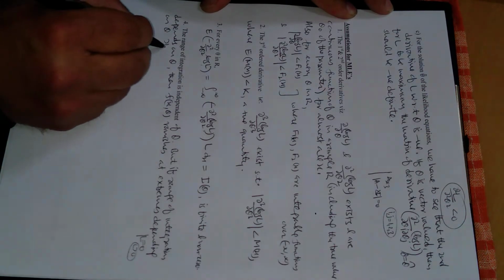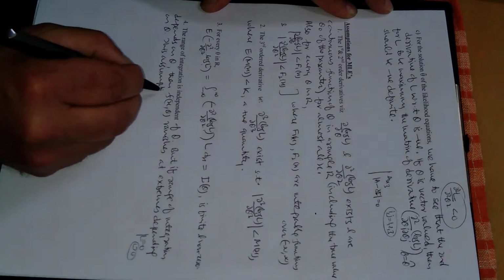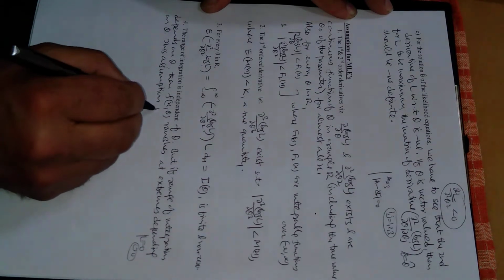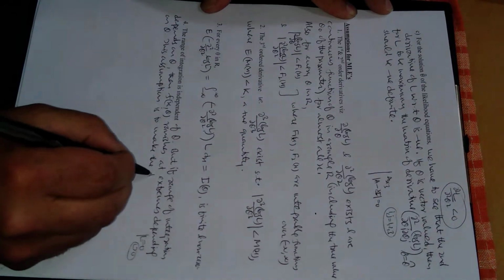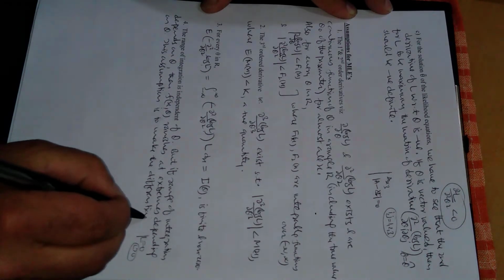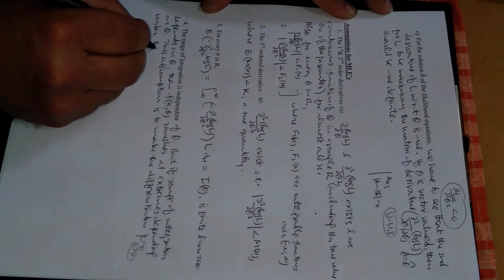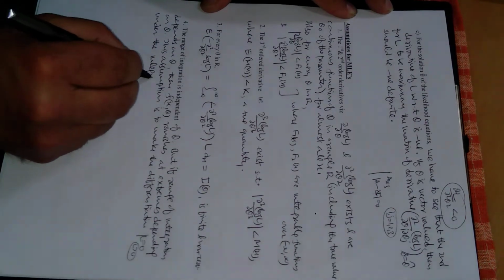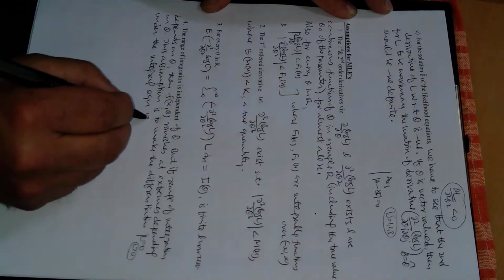This assumption, assumption number 4, is to make the differentiation under the integral sign valid.